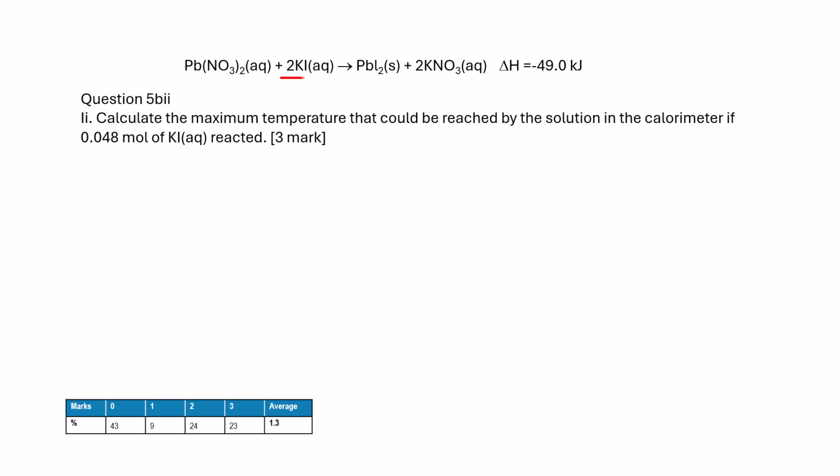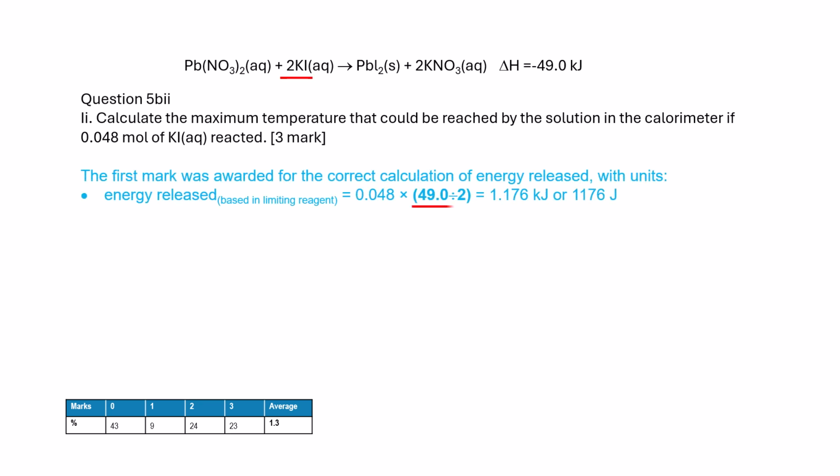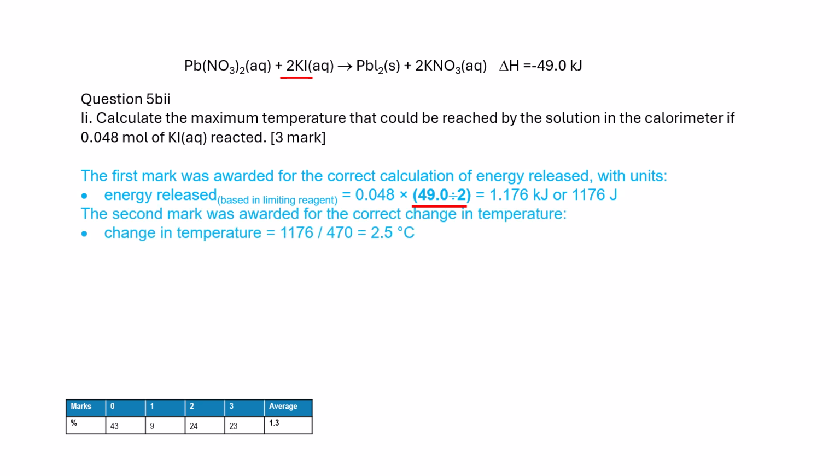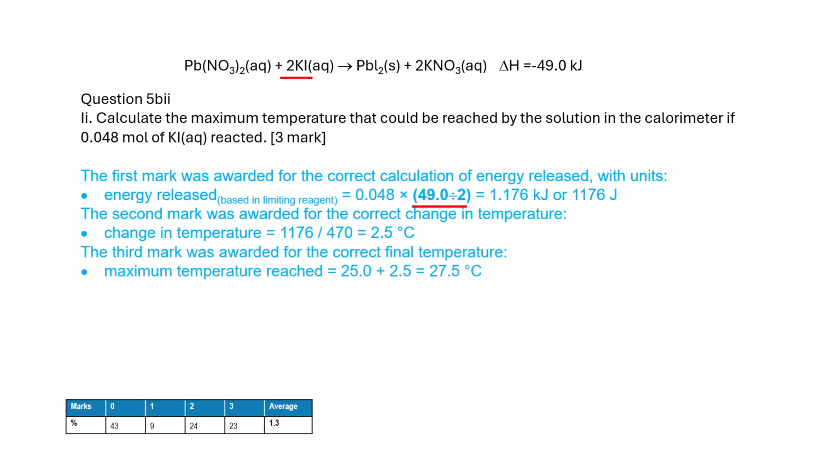Since the delta H is for 2 moles of KI, we should divide this delta H by 2 to get the heat per mole of KI. Using the heat per mole of KI, we calculate the energy released. Then, we calculate the change in temperature using the calibration factor of this calorimeter and add the change in temperature to the initial temperature to get the maximum temperature.